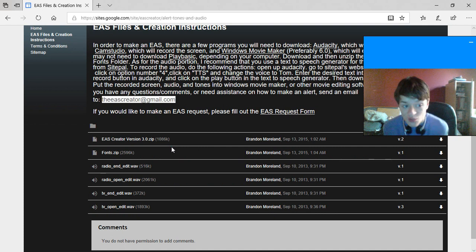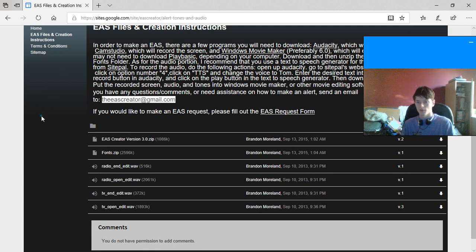I can't get that to work on Windows 10. I don't know what the deal is. I guess compatibility isn't good anymore, like it's missing directory listings, or the compatibility was just corrupted, so I can't use that program. That's why I use 2.6 from Windows XP. But you'll want all of these tools. If you want to try and work with the EAS version 3.0, you can give it a try. Maybe it'll work on your computer. Mine just doesn't cooperate with it.